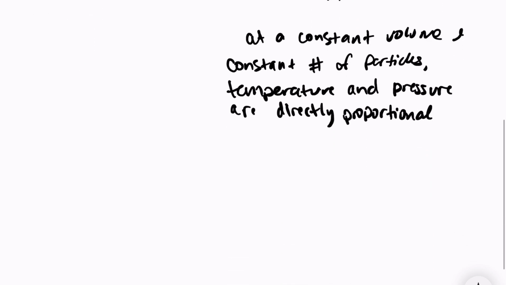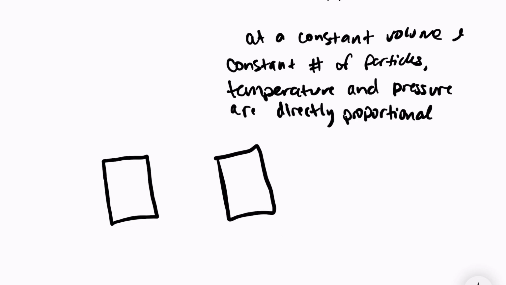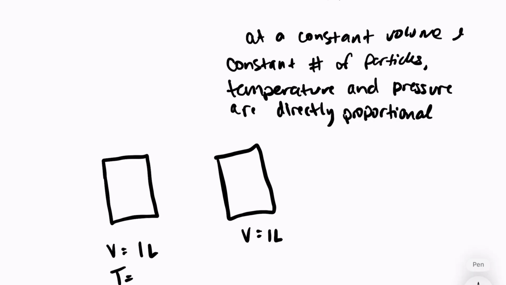So let's look at an example. If I had two containers of equal volume, so we'll just say the volume is 1 liter for both of these, and an equal number of particles as well, then we should see that if we increase temperature, the pressure will also increase. So let's say in our first container, the temperature is 100 Kelvin and the pressure is 1 atmosphere. And here's our particles moving around. Say we have 3 particles.